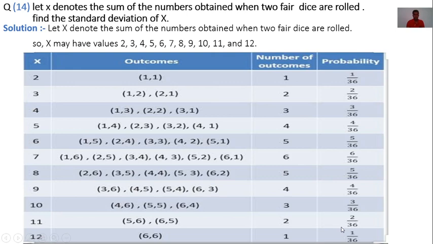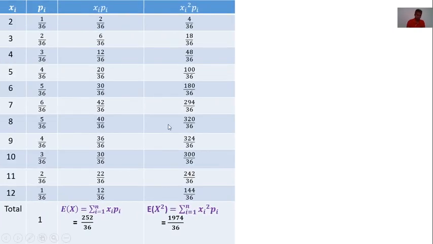And probability of x is equal to 11 is 2 by 36. And probability of x is equal to 12 is 1 by 36. Now, this can be written as the required probability distribution. First column is the column of variables, second column is corresponding probabilities of xi. Here we write these probabilities.